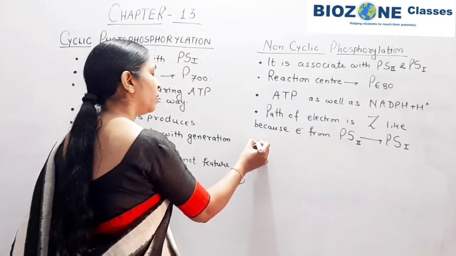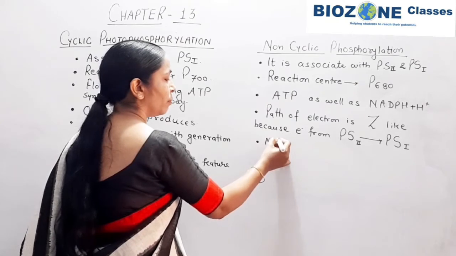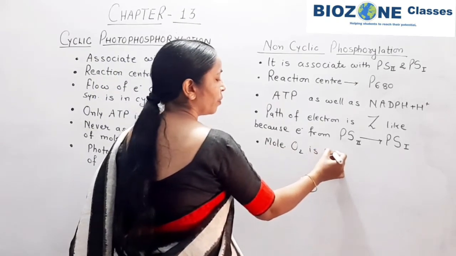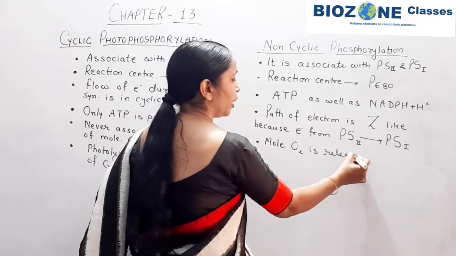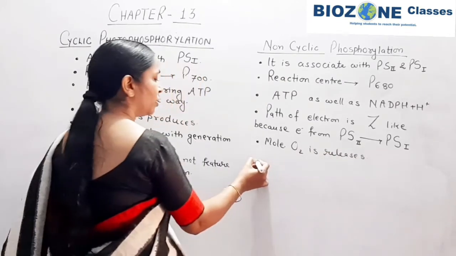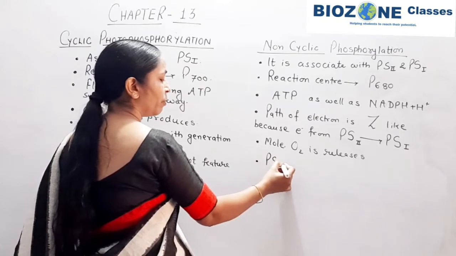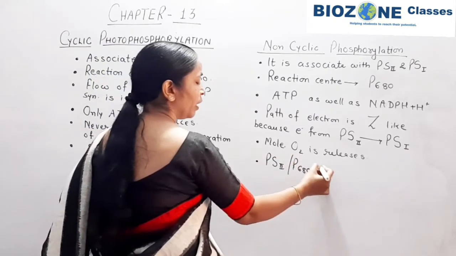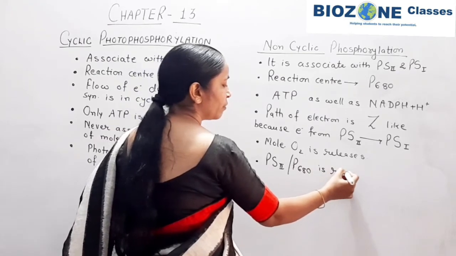Here you remember the molecular oxygen is released during non-cyclic phosphorylation, and PS2, or P680, is related with